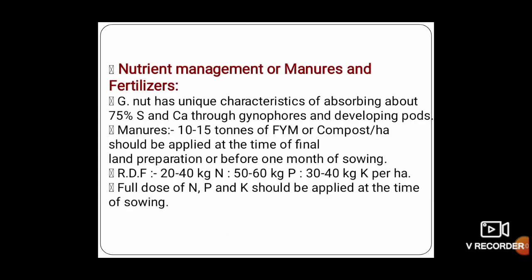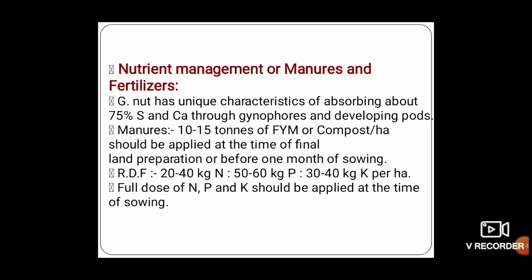Next one is nutrient management. Groundnut has a unique characteristic that it absorbs 75% of its sulfur and calcium through gynophores or developing pods, and it requires manure, about 10 to 15 tons of FYM or compost per hectare, which is applied at the time of land preparation or one month before sowing.